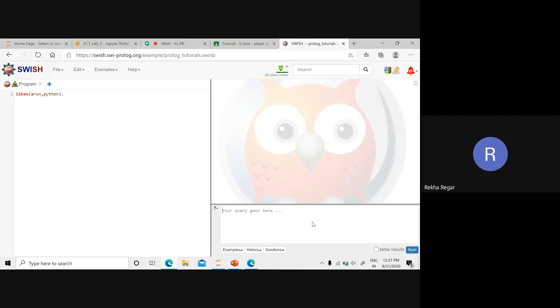Yes, Arun, there is also software available, the same one. You can see the Swiss Prolog is also available, the offline version. There is an offline version, but I suggest that we use the online version. There is no need to install it into our system. If it is easily available online, then we can use that before installing.